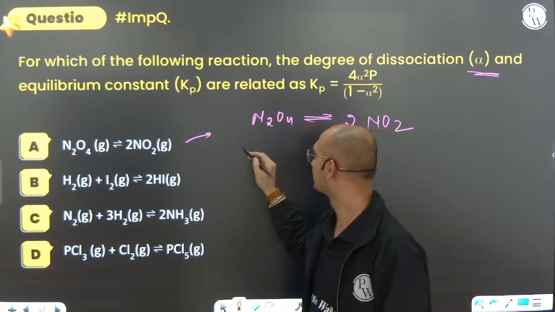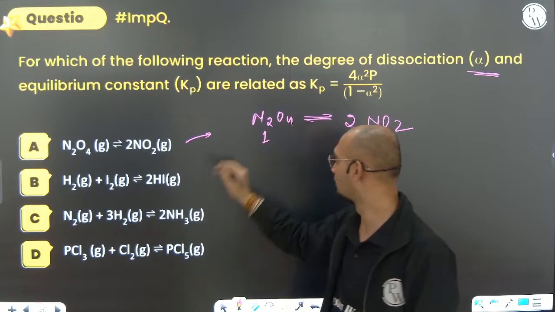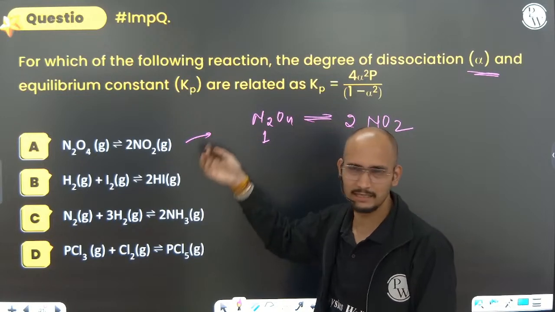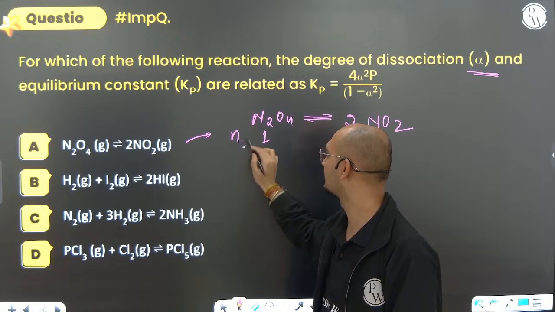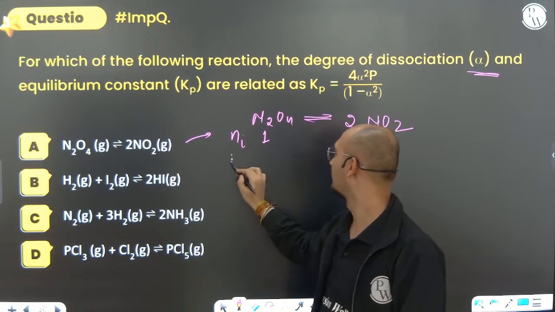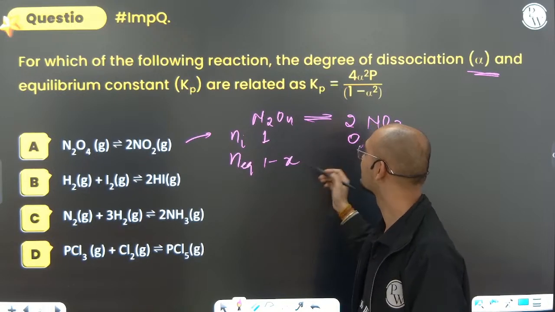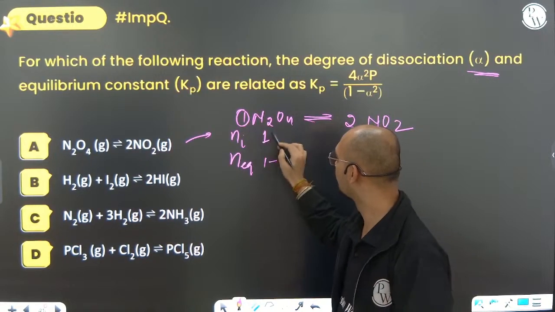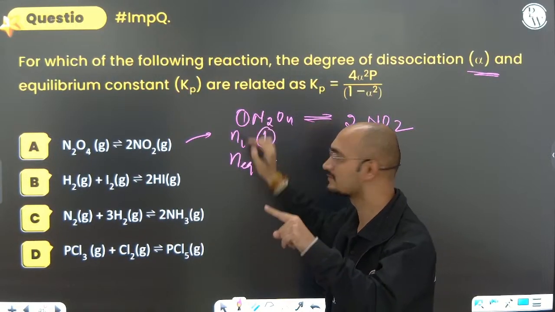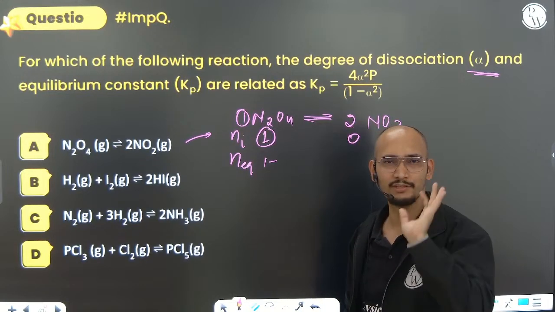Consider initially how many moles there were. Consider it was 1 mole initially. You can take anything because nothing is given. So initially the number of moles is 1 for N2O4 and 0 for NO2. And at equilibrium it will be 1 minus X. Whenever you take the number of moles of a reactant equal to its stoichiometric coefficient, then alpha becomes equal to the dissociated number of moles.